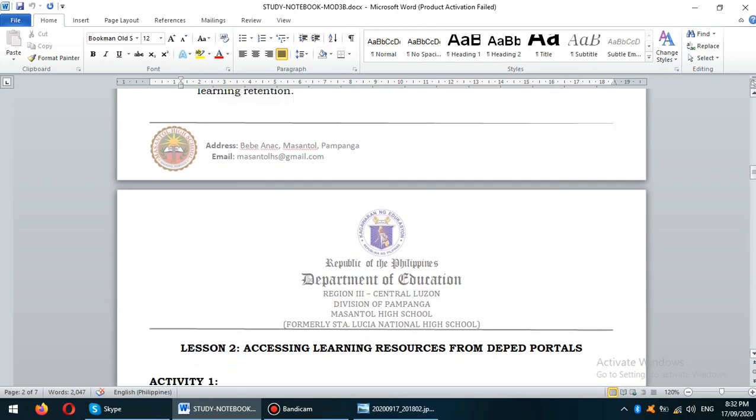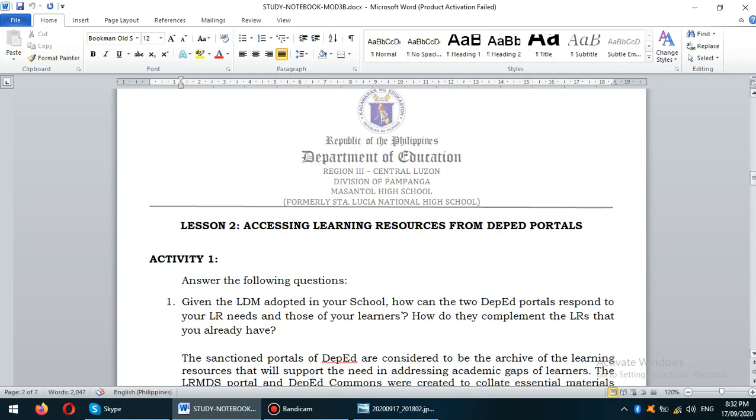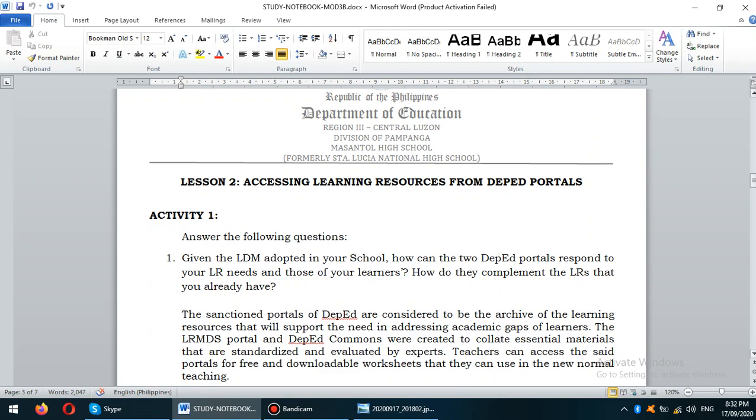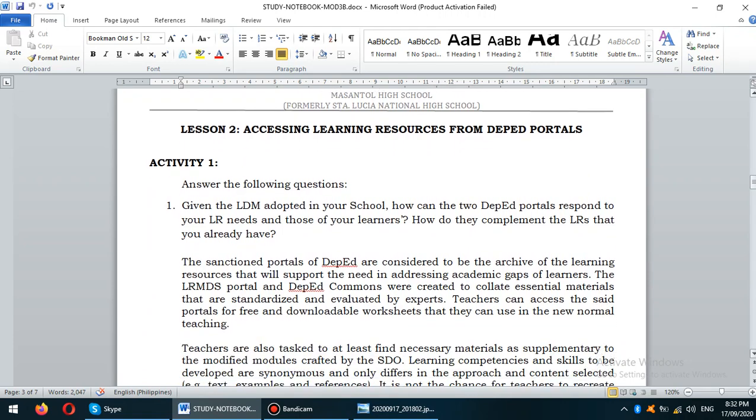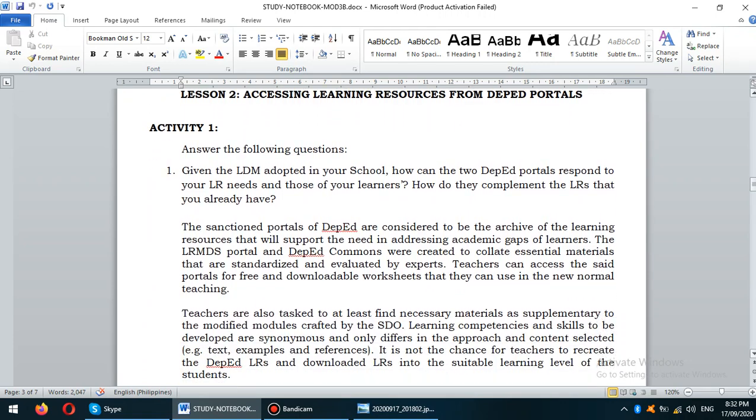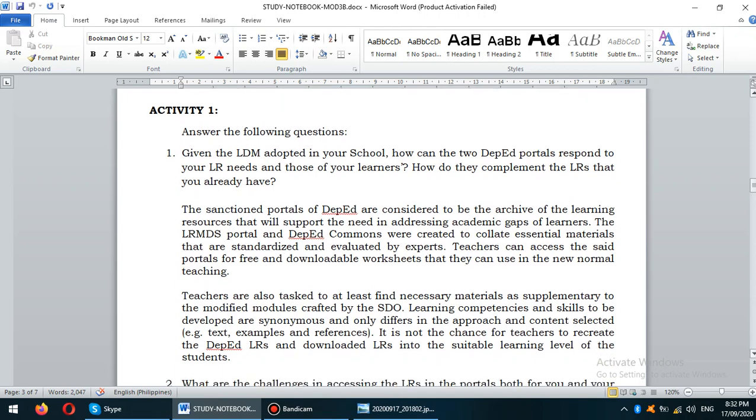Let us proceed to lesson 2, accessing learning resources from DepEd portals. Now, we have here the questions for activity 1. Given the LDM adopted in your school, how can the 2 DepEd portals respond to your LR needs and those of your learners? How do they complement the LRs that you already have? This would be my sample response.